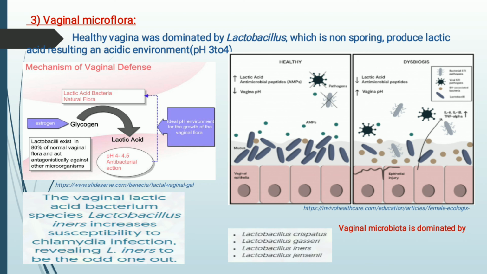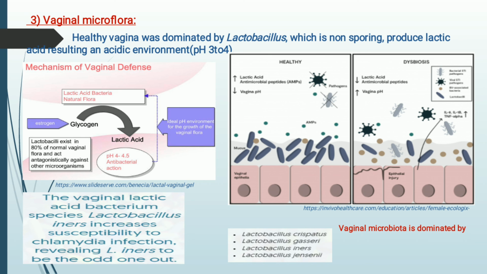That's why these bacteria can live in a symbiotic as well as a parasitic relationship with the host. Many scientists came to know that Lactobacillus iners has less capacity to form lactic acid, but more capacity to generate disease, mainly chlamydia. So it leads to chlamydia infection.